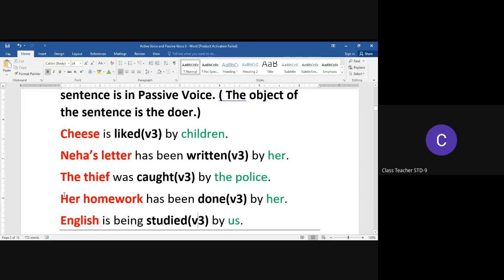Similarly, we have other examples. Her homework has been done by her. In this sentence, we see that the doer of the action, her, is in the object position. So that is why the sentence is in passive voice. Moving on.